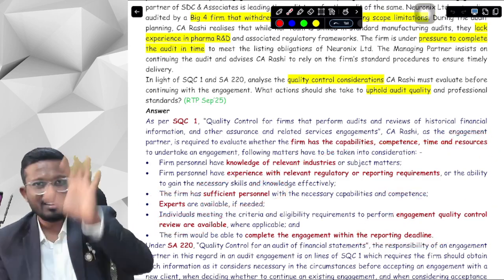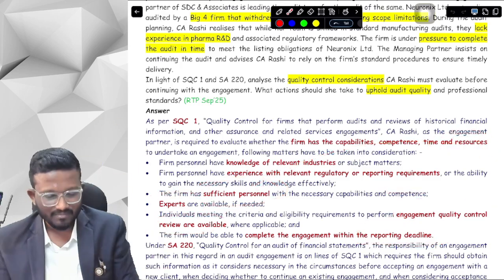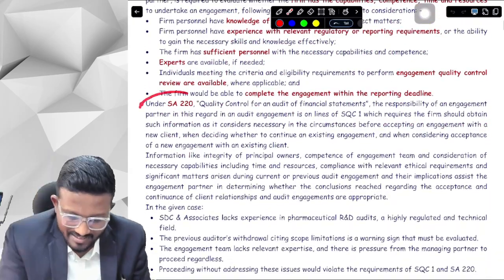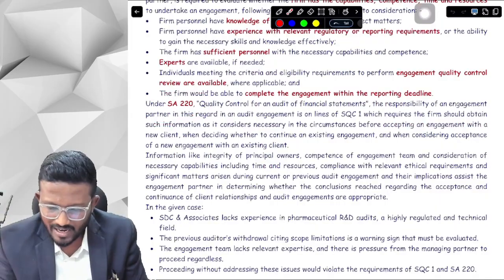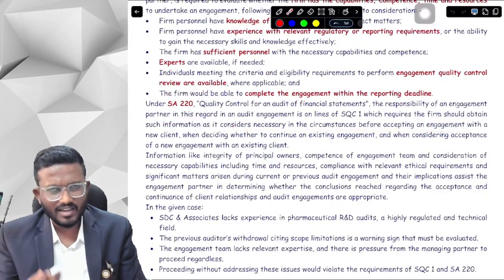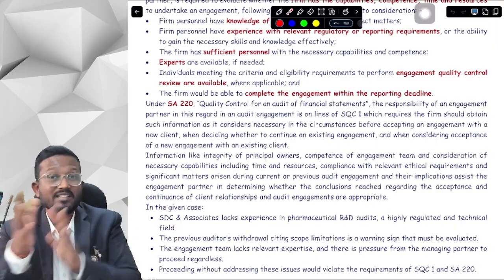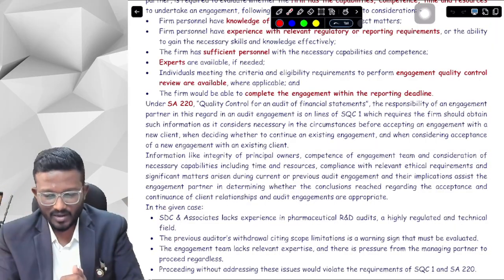So basically we remembered all the points through this particular memory technique. Now, under SA 220, what does it say? That the firm should obtain necessary information before accepting an engagement, that we should obtain all the information on acceptance and continuance of client relationship. That particular part it says.